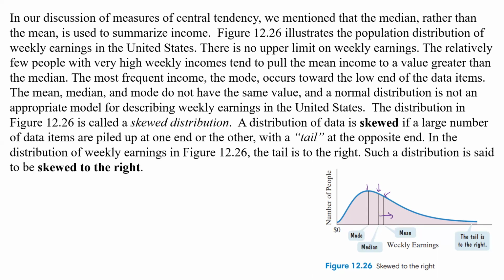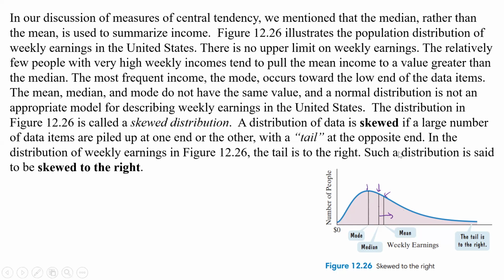Now our mode is going to be the one that has the highest frequency, so that's going to be our peak here. So this is what we call a skewed distribution. A distribution of data is skewed if a large number of data items are piled to one end or the other, and the tail is at the opposite end. So in the distribution of the weekly earnings here, this is skewed to the right. We're skewing the data way out here because these data are going to pull my mean away from the median, to the right of where it should be.